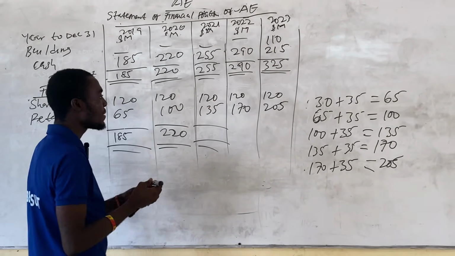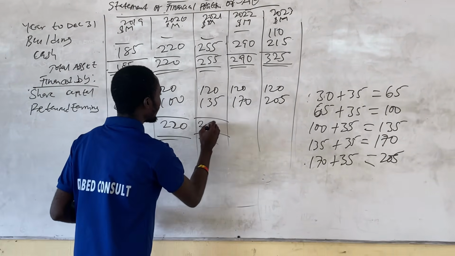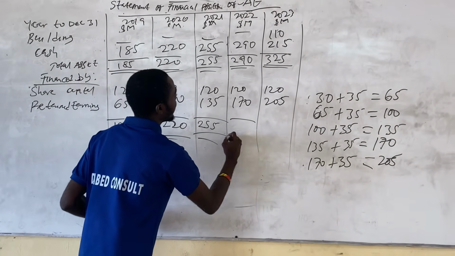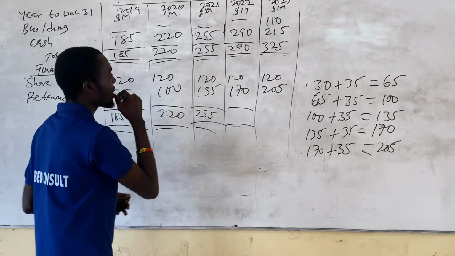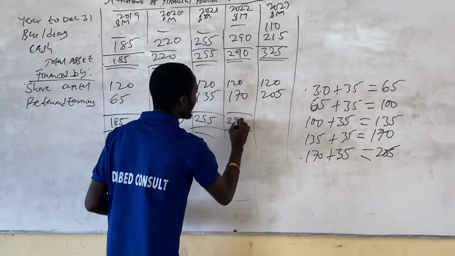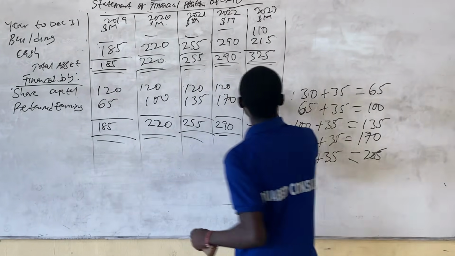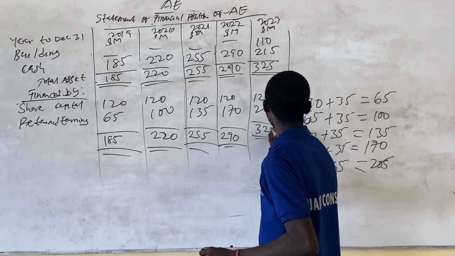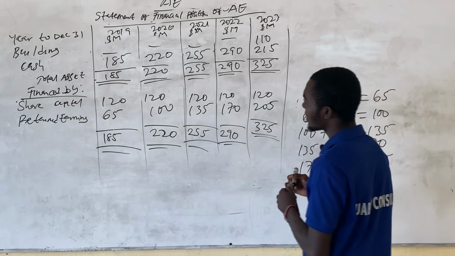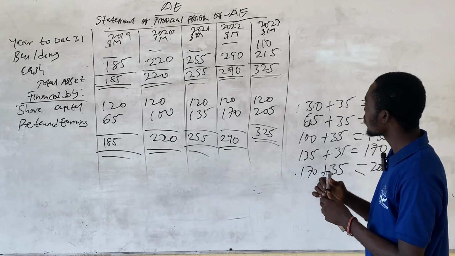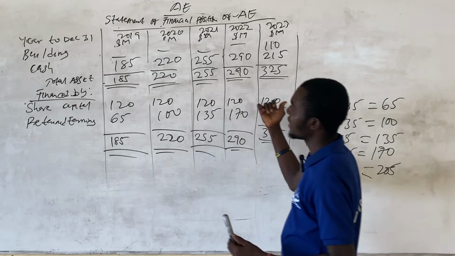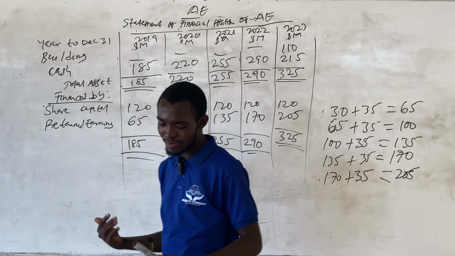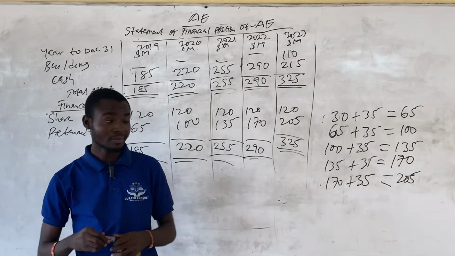And then 120 plus 135 will give us 255. And then 120 plus 170 will give us 290. And then 120 plus 205 will give us 325. So you can see that the finance by aspect is also the same as the total asset balance. So it means the balance sheet statement has balanced.